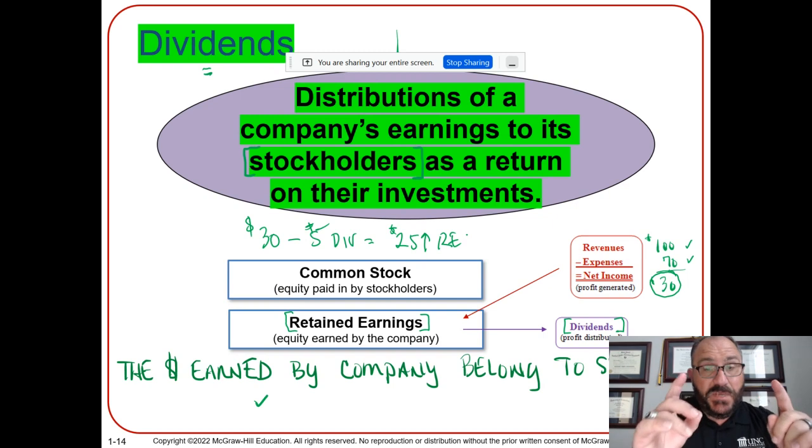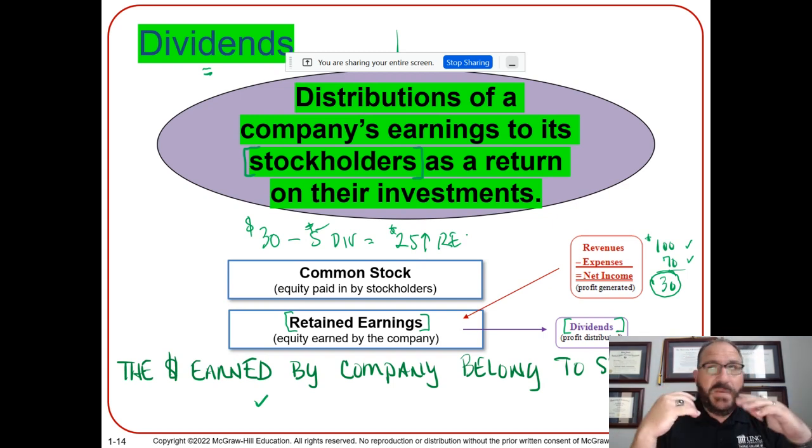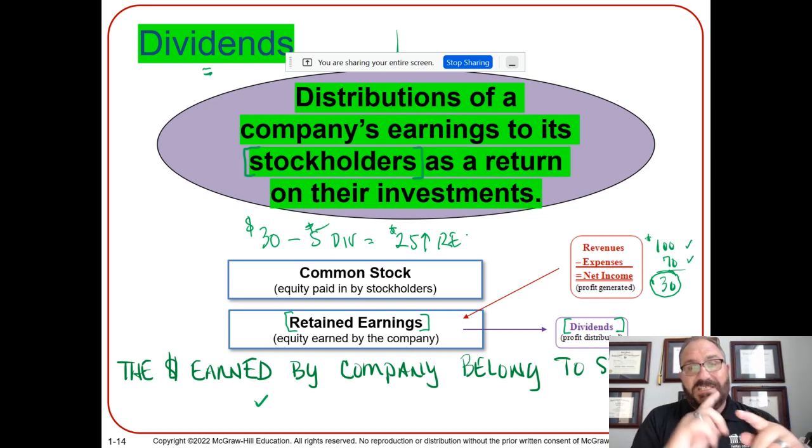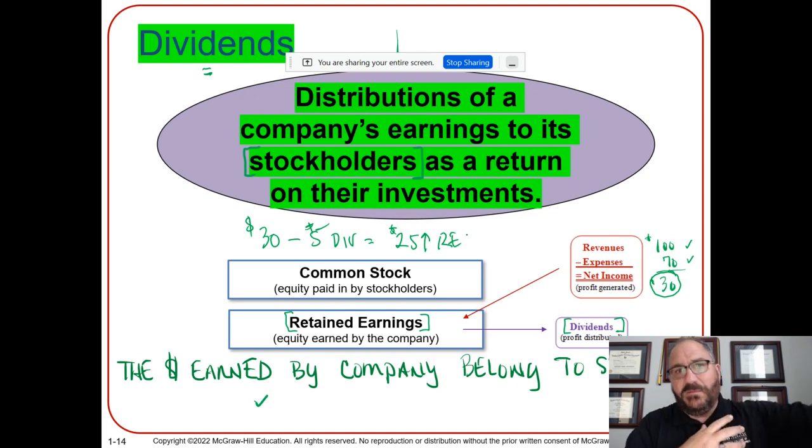Now, again, technically speaking, that money belongs to the shareholders. So when a company makes a lot of money, you've got to remember who owns the company. The shareholders own the company. So it's not really the company's money, it's the shareholders' money. Now the CEO's job is to run the company well, and the CFO's job is to figure out, okay, we got this money, what do we do? Sometimes they keep the money so they could buy another business or so they could expand the business.